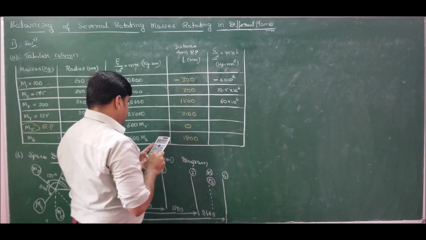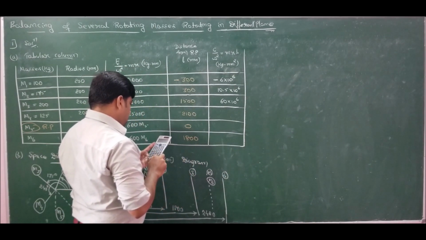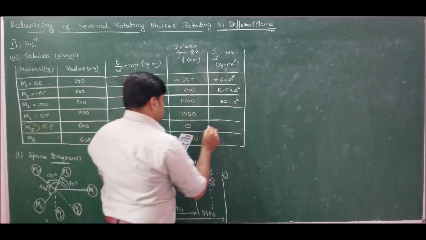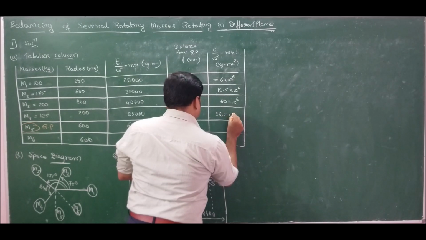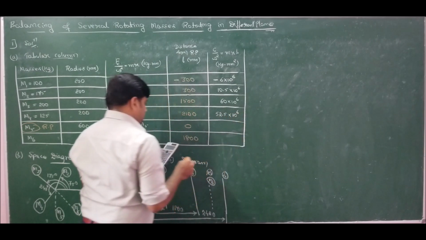Next we have 25,000 into 2100, that is 52.5 into 10 to the power of 6.